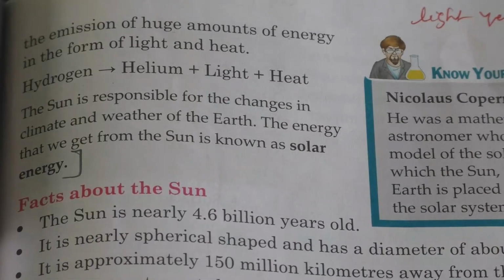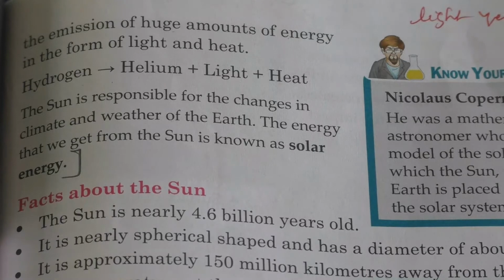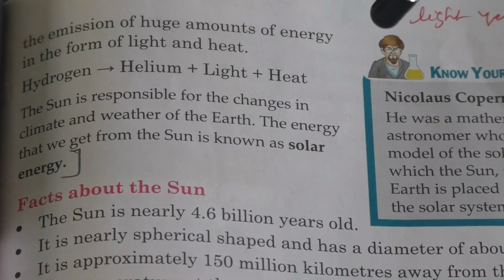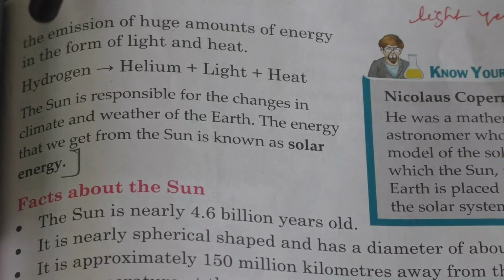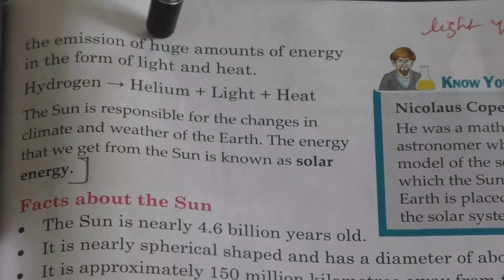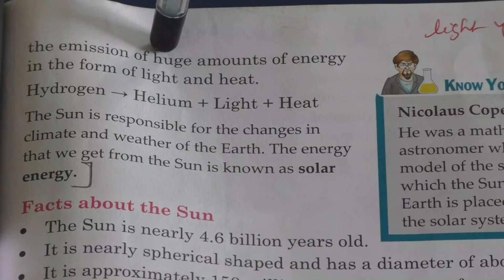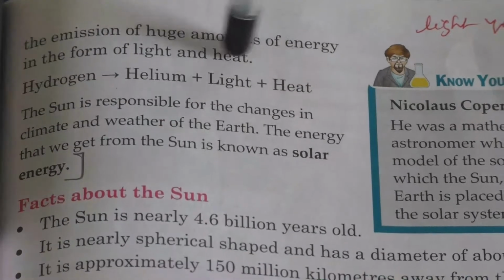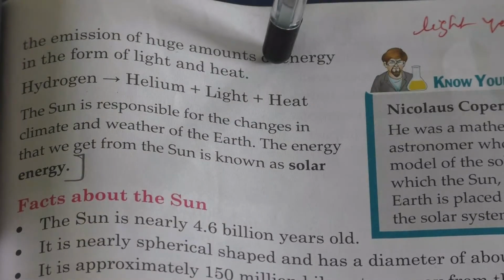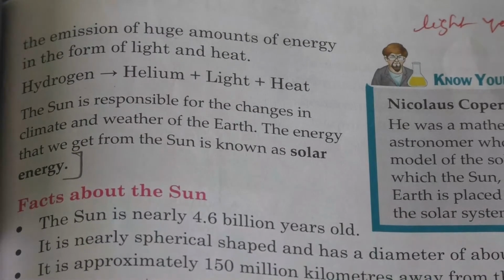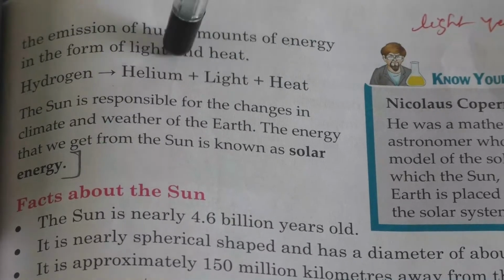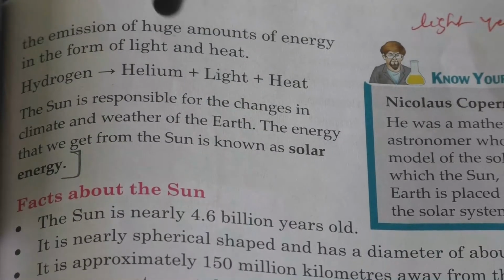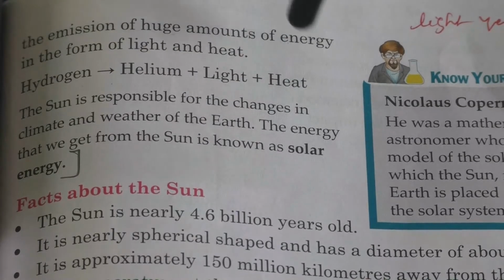So here hydrogen is changing into helium gas. So this process results in the emission of a huge amount of energy in the form of light and heat. Clear? That's what hydrogen is changing to helium. Along with that, you are getting light and heat.